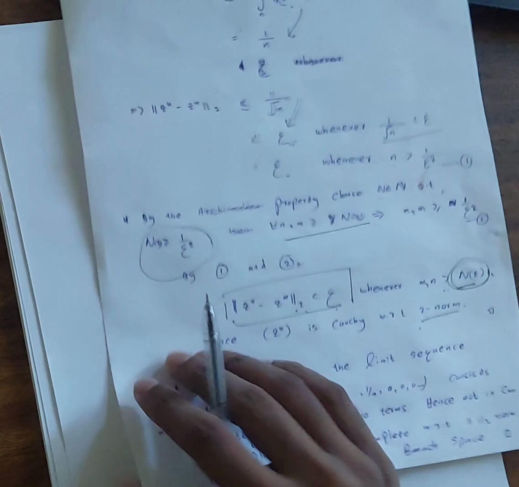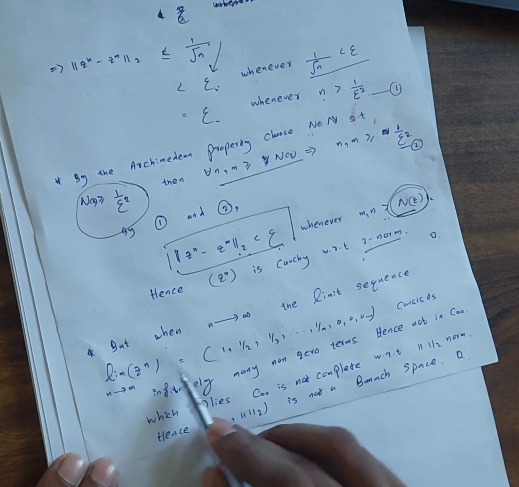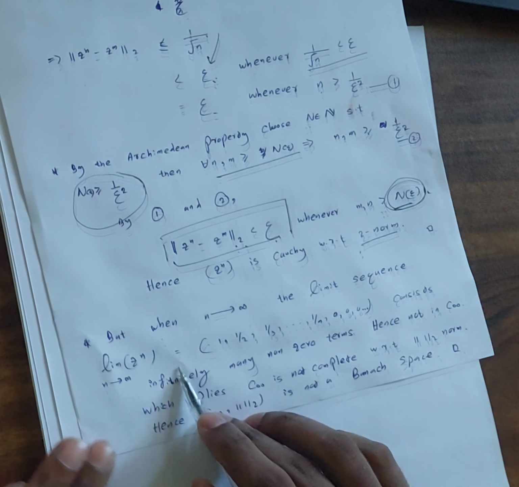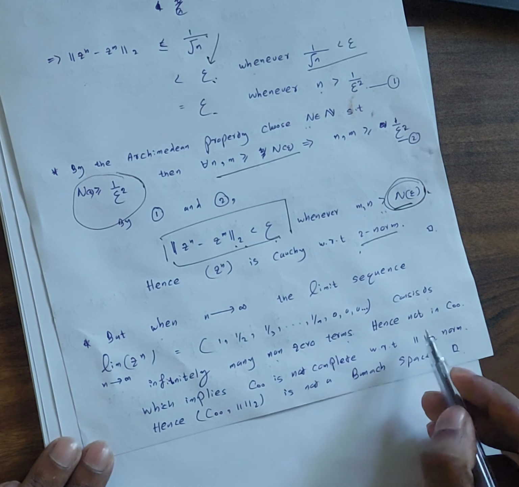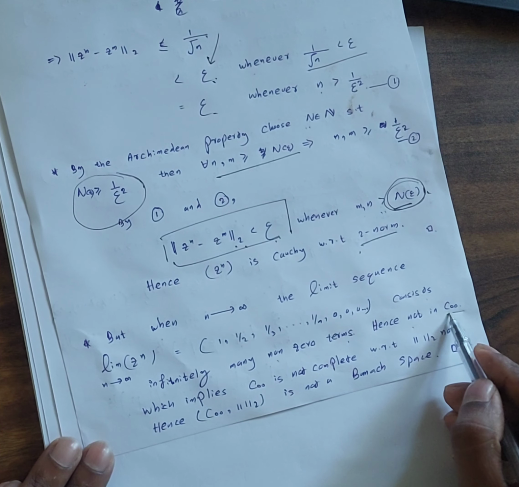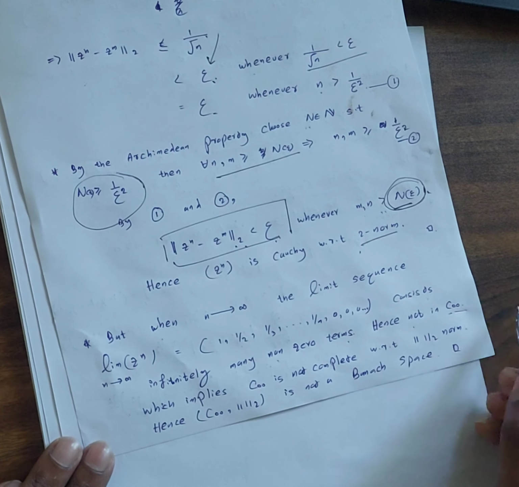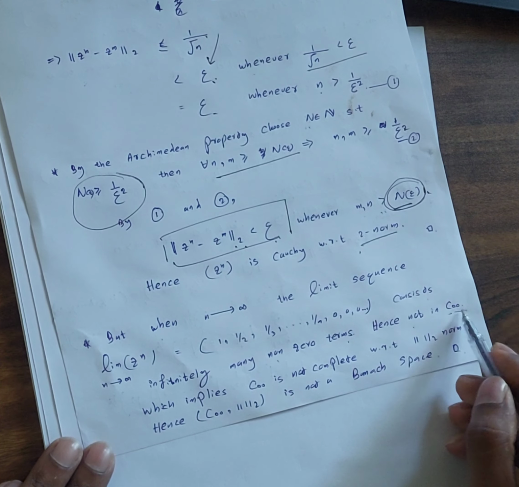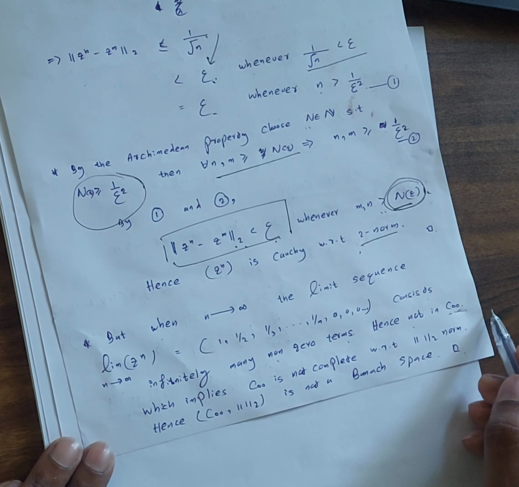So we can easily say that the limit of this sequence consists of infinitely many non-zero terms, hence it is not in the given space, which is the subspace of the sequence space with respect to the two norm, consisting of finitely many non-zero terms.